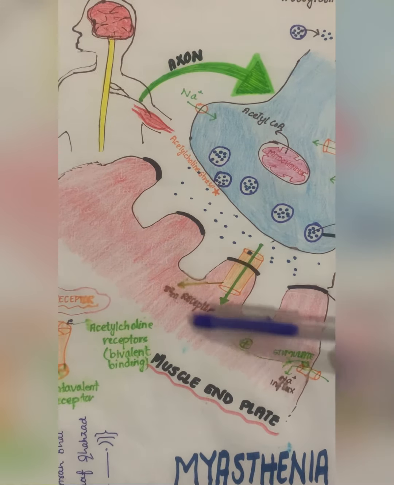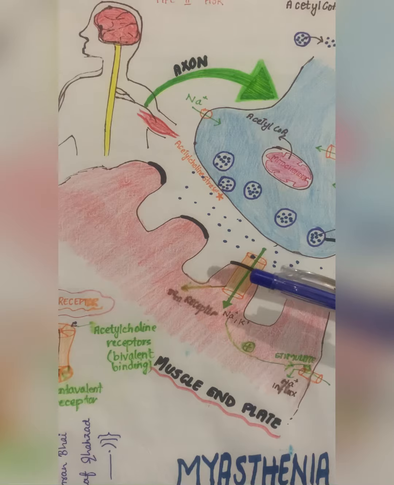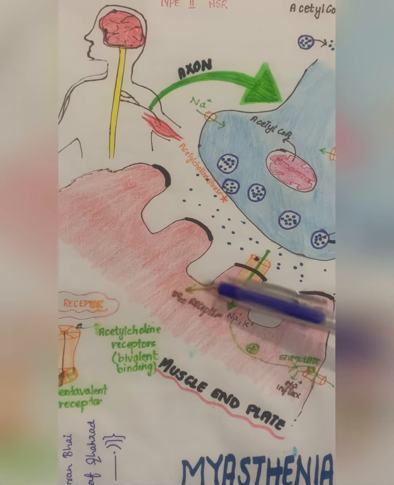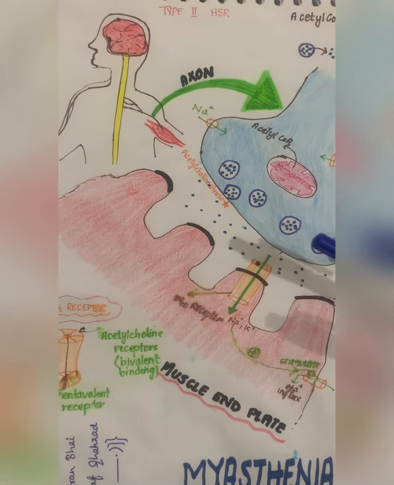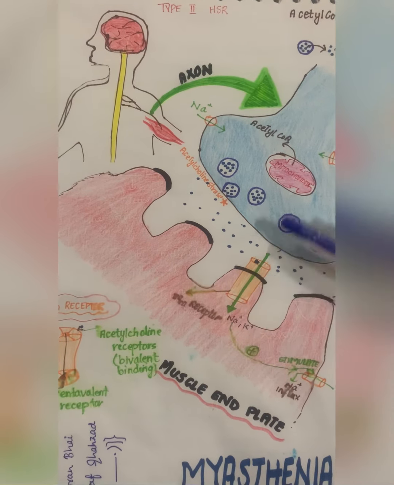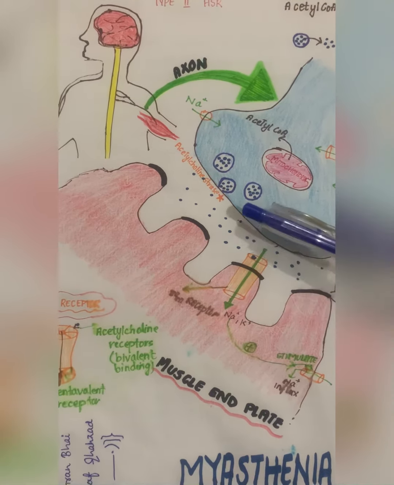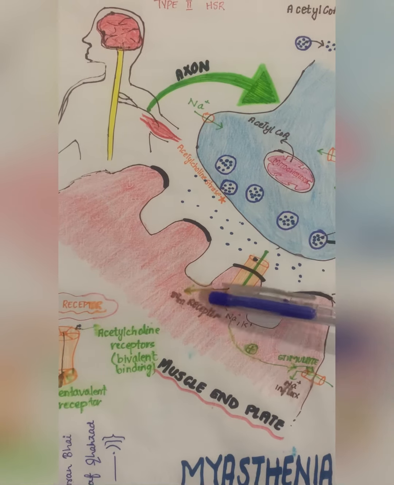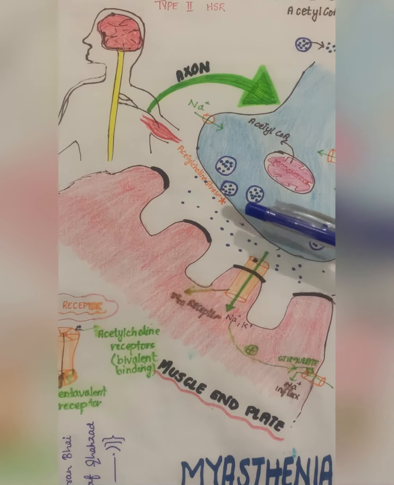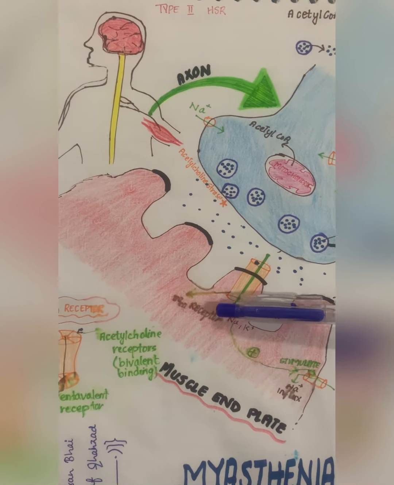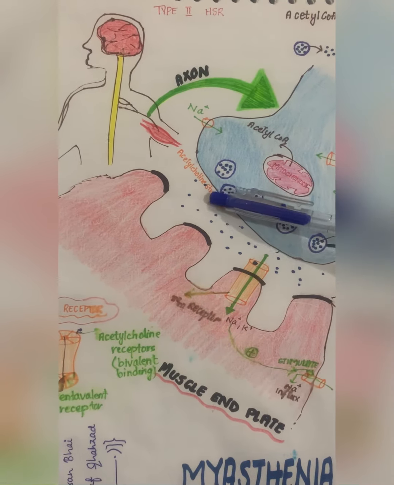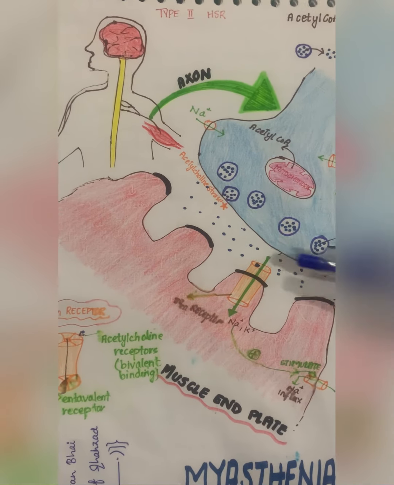So it is an immune mediated disorder. Why immune mediated? Because antibodies are being made. It is characterized by the formation of which antibodies? Anti-acetylcholine receptor antibodies. What are acetylcholine receptors? NM receptors. ठीक है, so antibodies are made against NM receptors, leading to an inhibition of neuromuscular transmission.